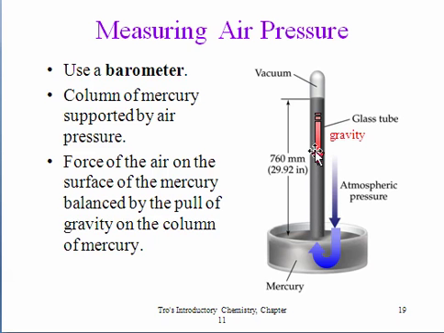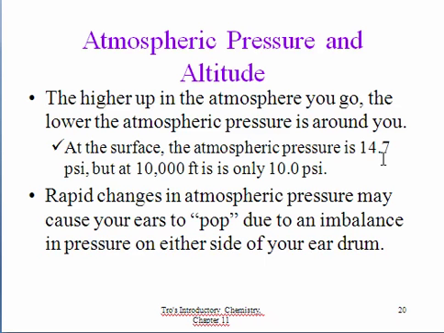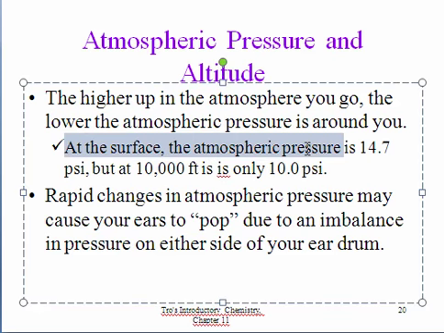How many millimeters of mercury on this barometer was the mercury pushed up? And we still use, in the United States, the unit of inches of mercury. The higher up in the atmosphere you go, the fewer gas particles there are, and therefore the lower the atmospheric pressure is around you. At the surface of the Earth, the atmospheric pressure is about 14.7 pounds per square inch. But if you go up 10,000 feet, it is only 10 pounds per square inch.